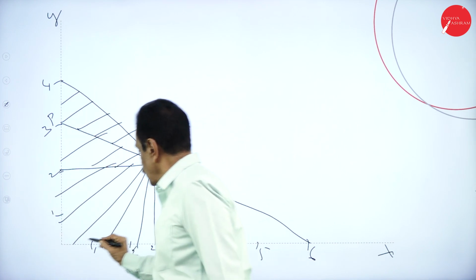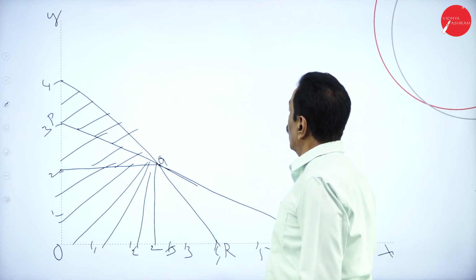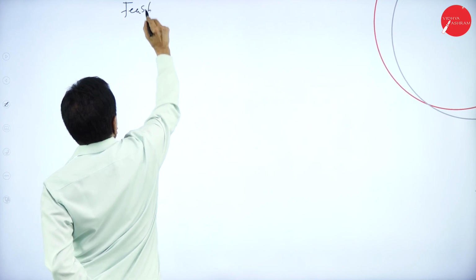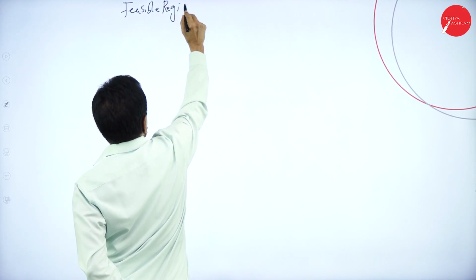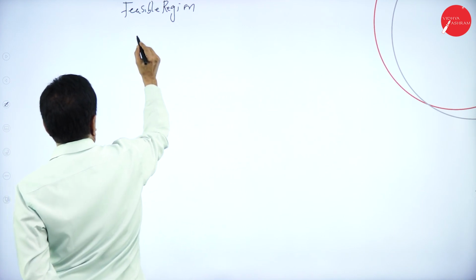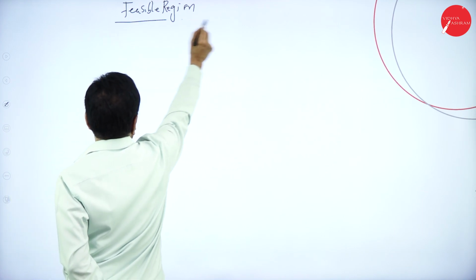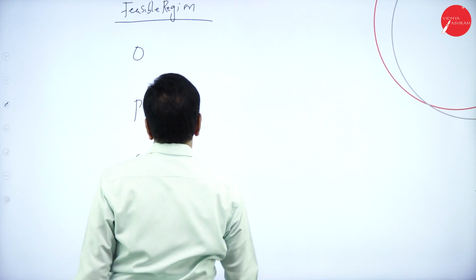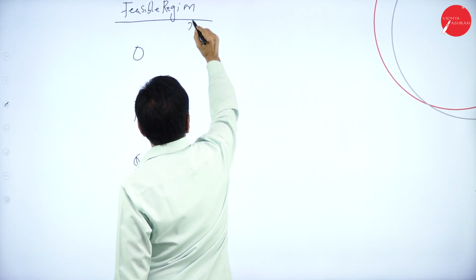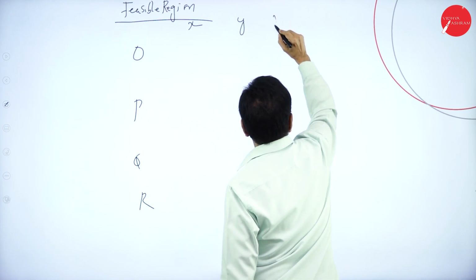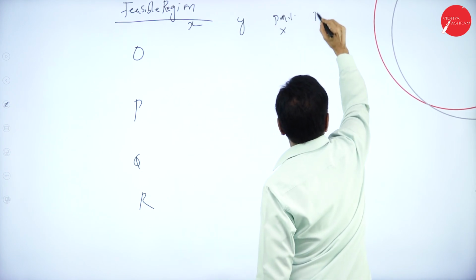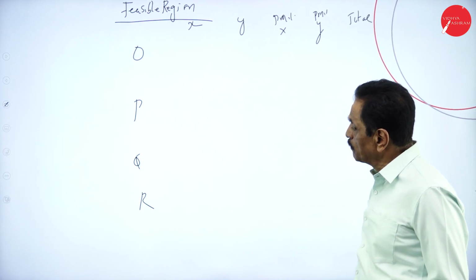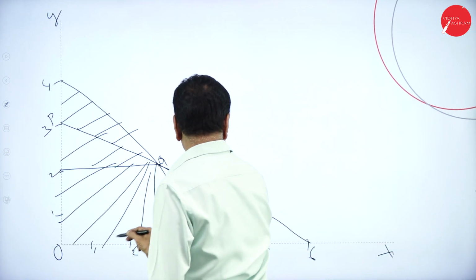So P, this is 0. OPQR, feasible region. So first is X unit, Y unit, profit of X, profit of Y, total. So these are the points. At the point O, all are 0 here.